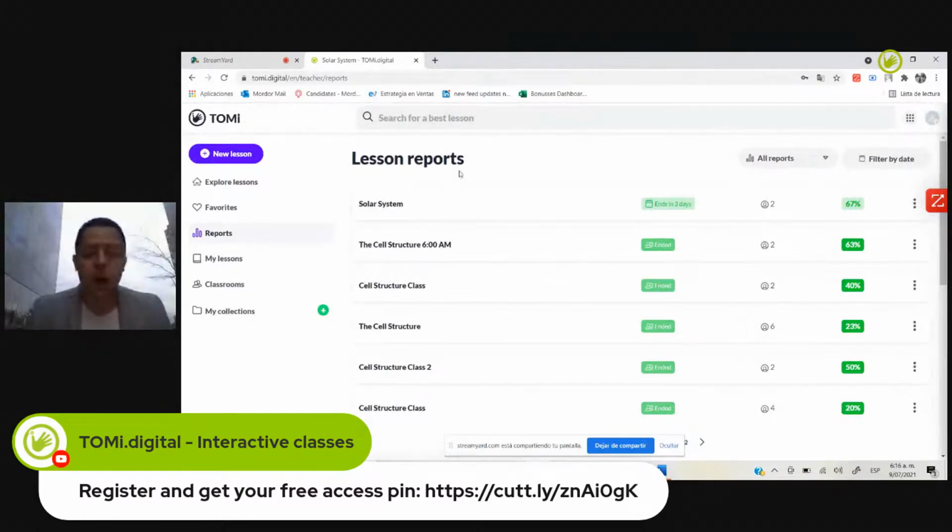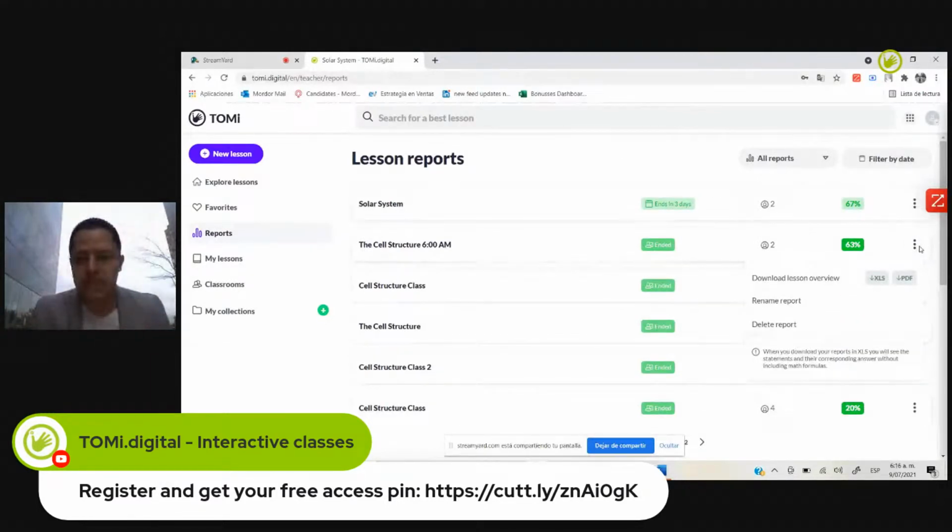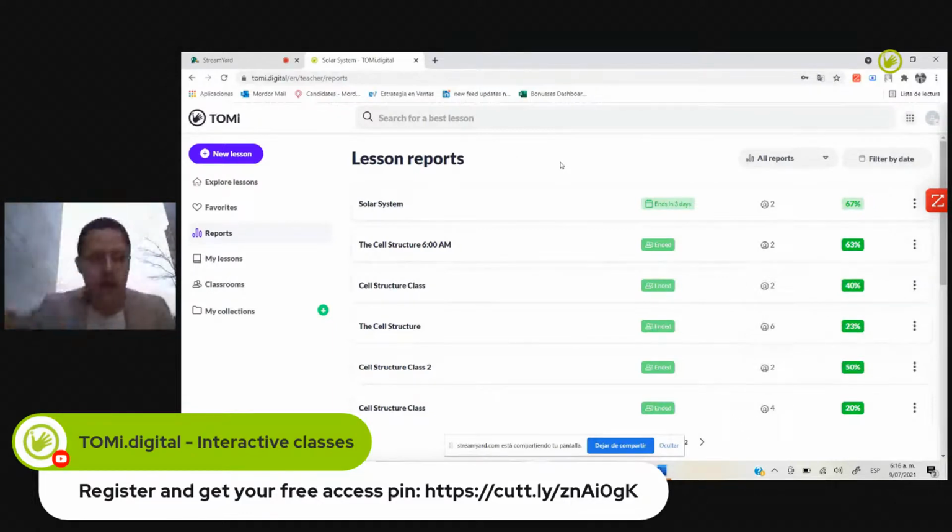All the reports are saved, and obviously I can work with them if I want to delete, save or rename them. So I can have my whole reporting section specifically here in order to work with all the classes that I've been doing during the month, during the year. They will be saved in the platform.